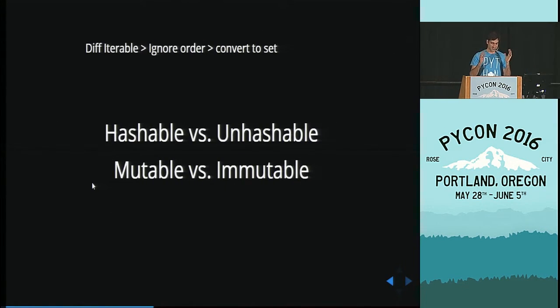And in order to understand this, I know a lot of people confuse hashable versus unhashable and mutable versus immutable. I want to give you some examples so you don't confuse these two. We'll get back to how we can use this to ignore order when we define lists.